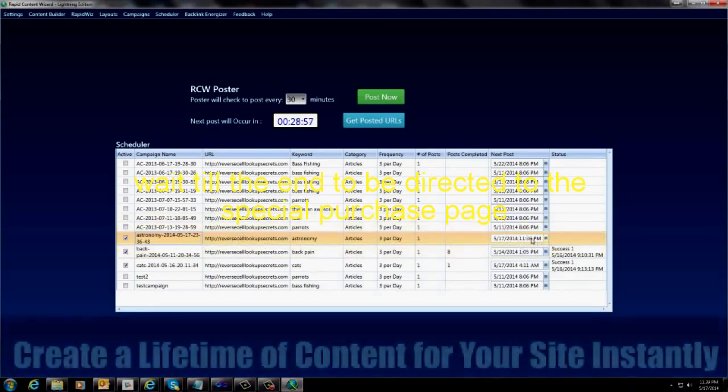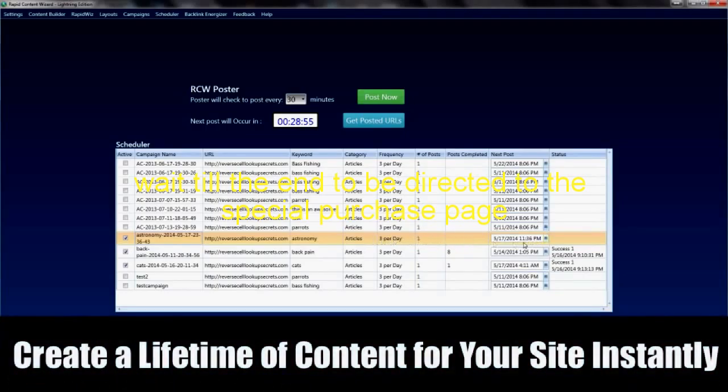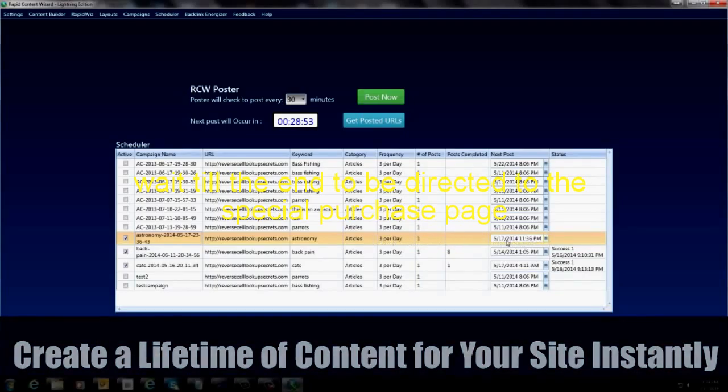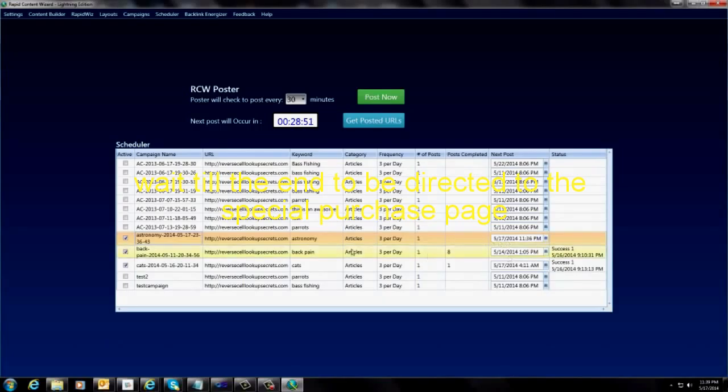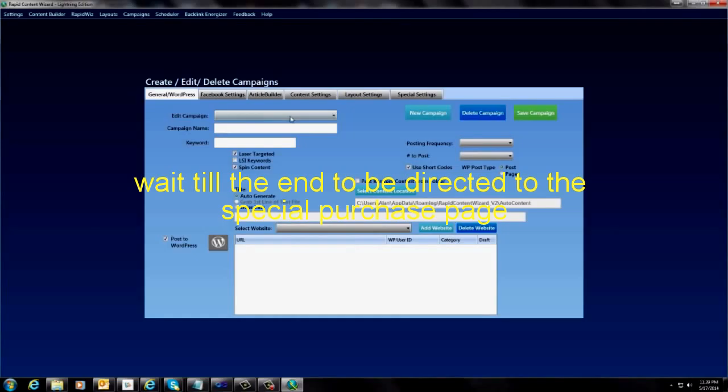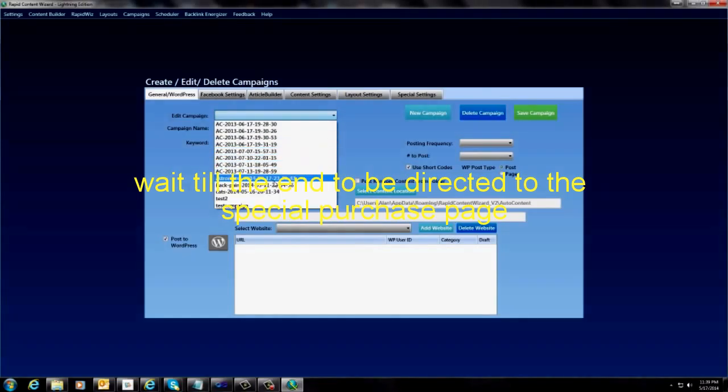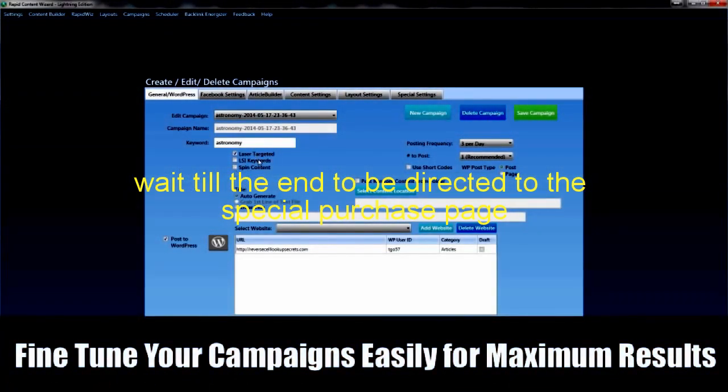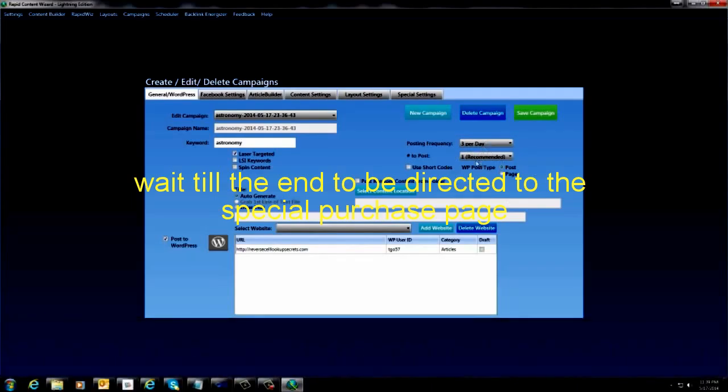And this will go on forever. It will post at this time 3 times a day, every day. And you don't have to do a thing. This was just all set up for you automatically. I can come over here and show you quickly what the campaign looked like. There it is. It's laser targeted. It auto-generates the title 3 times per day. Everything in here. We've got all these other features in here.